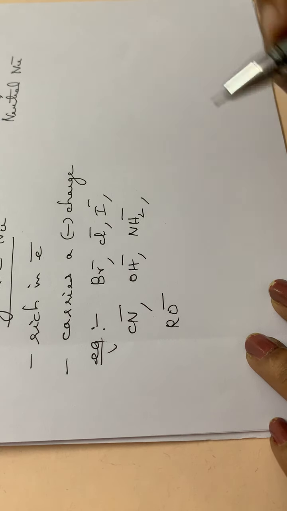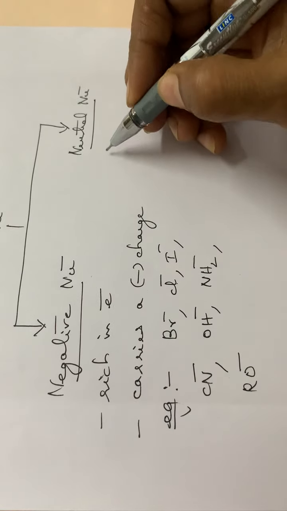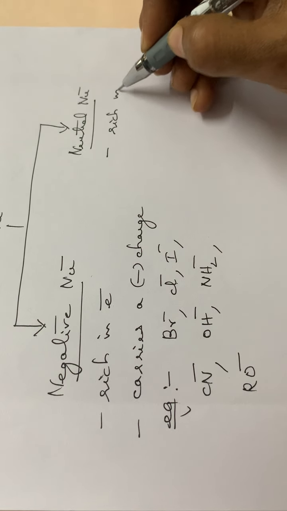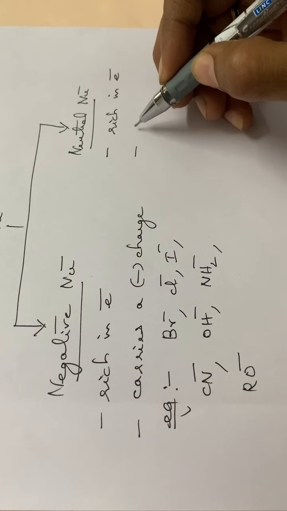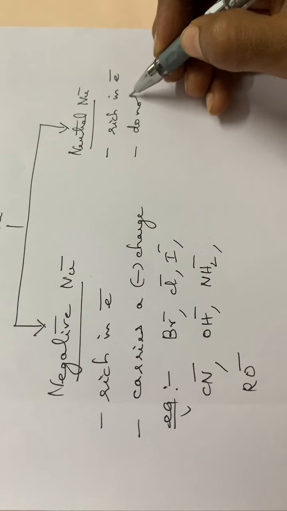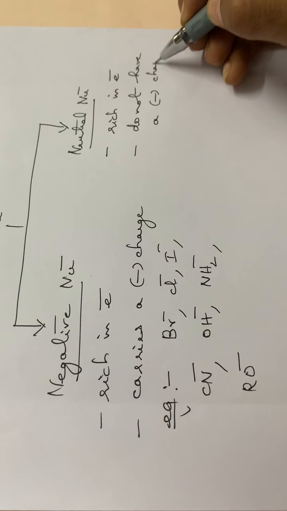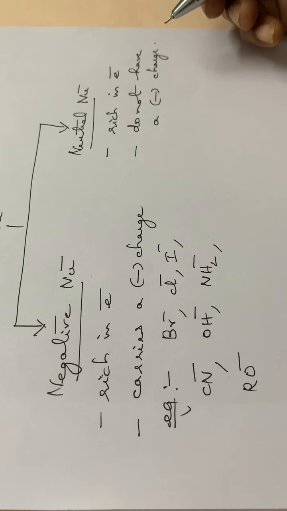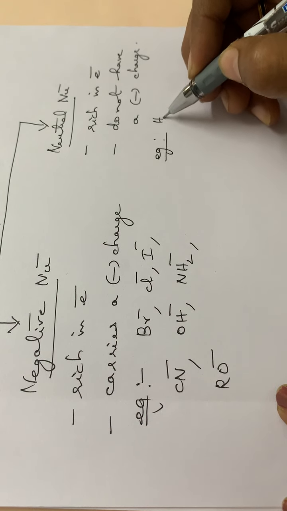Then the neutral nucleophile. These neutral nucleophiles are also rich in electrons. That is the first point. They are also rich in electrons, but they do not carry a negative charge. They have an unshared pair of electrons, but they do not have a negative charge. Example, water molecule, H2O.